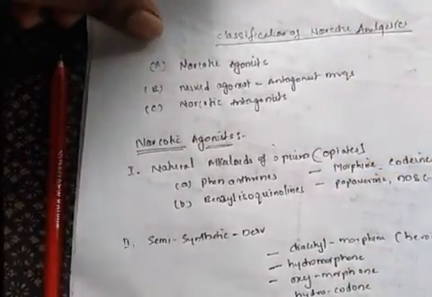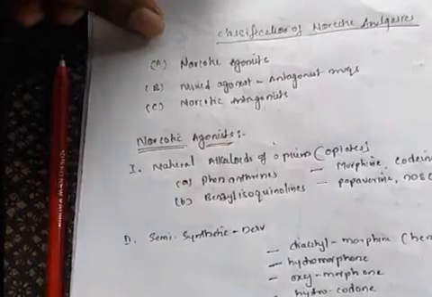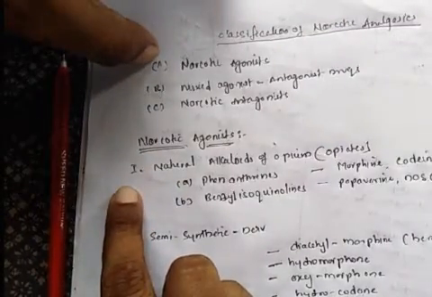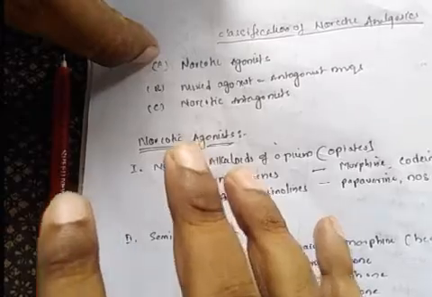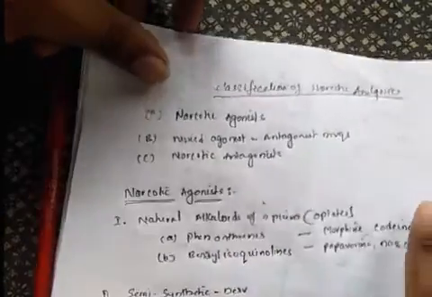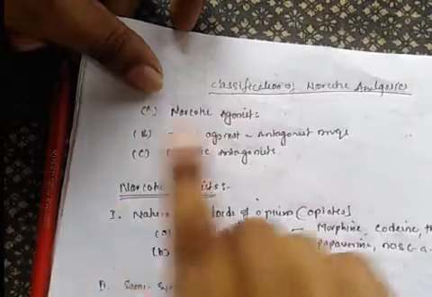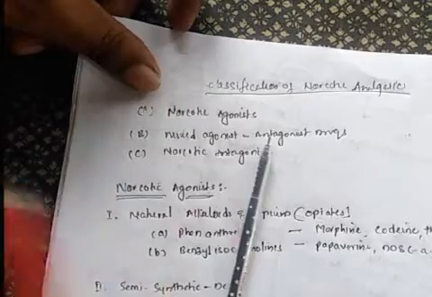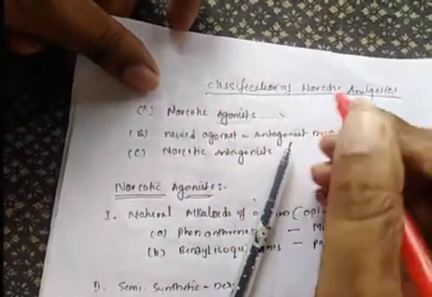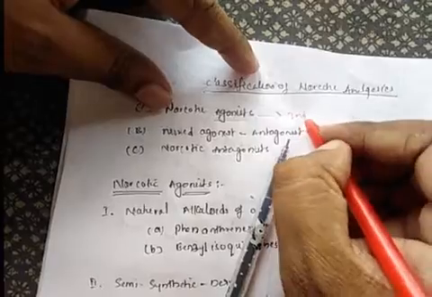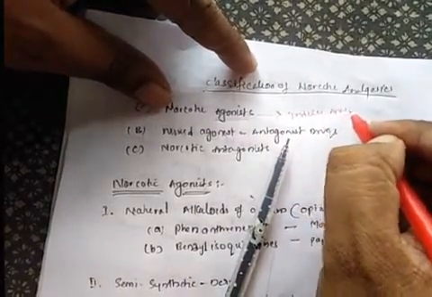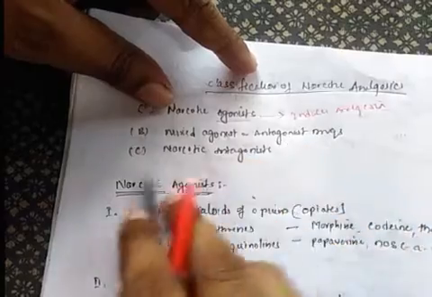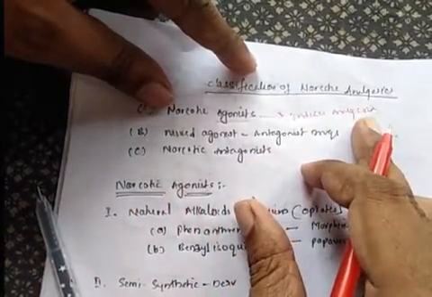So narcotic analgesics are majorly classified into three categories based upon their source, or otherwise based upon mechanism of action. Based upon mechanism, agonists are the drugs which can induce analgesia, which have the property of reducing pain.